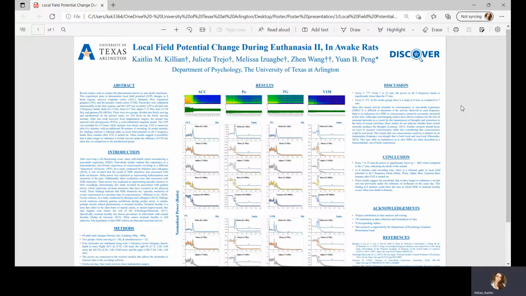The screws and the electrodes are connected to a wireless module that allows the electrodes to transmit data to the recording software. In my group, the implantation surgery was performed and the animals were allowed to recover from surgery for 1 week. After 1 week, we injected the animal with nitroglycerin, or NTG, to induce a migraine. We record with the same wireless module for 4.5 hours. After this, the animal undergoes the euthanasia process. We record 5 minutes of baseline activity and then CO2 is turned on. After that, we record an additional 30 minutes for a total recording time of 35 minutes.